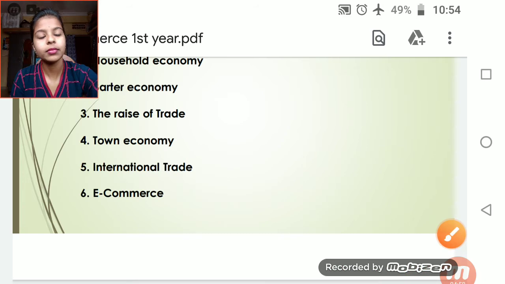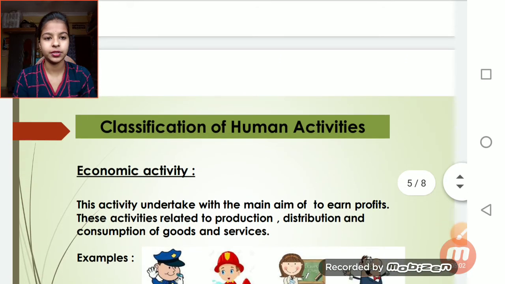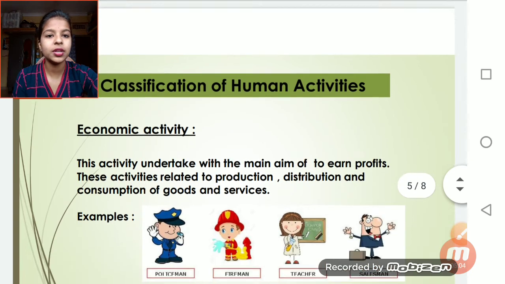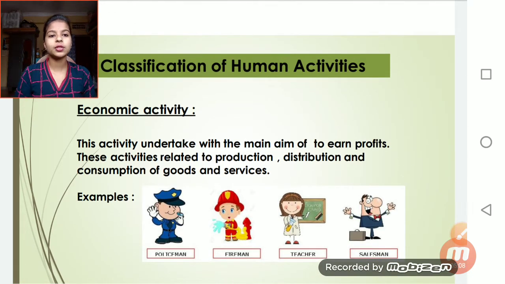And the next one is human activity. The next one is classification of human activity. There are two types of human activity. But generally, what is human activity? Whichever activities are done by humans are called human activities.